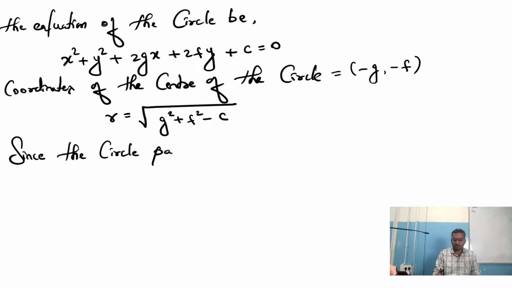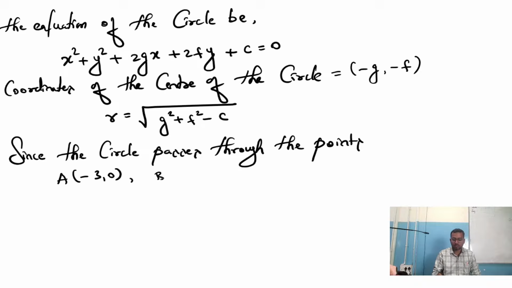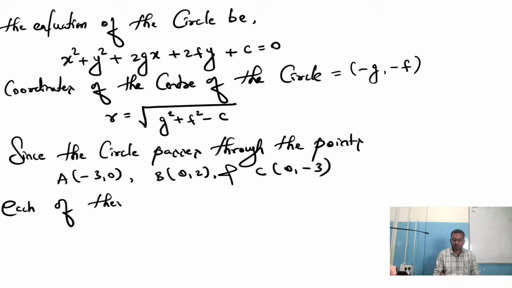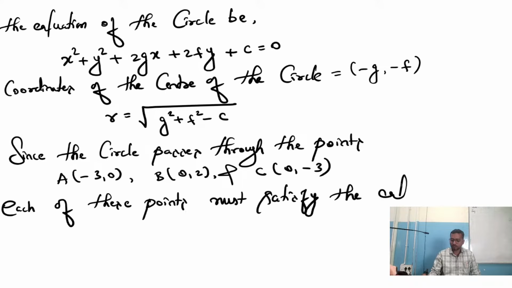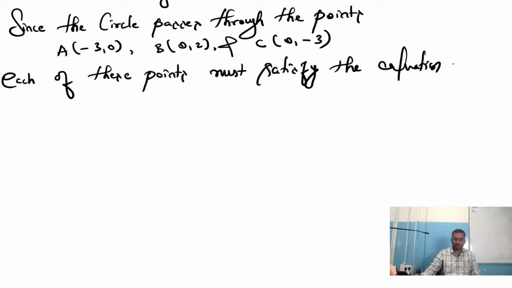Since the circle passes through the points A of minus 3 comma 0, B of 0 comma 2 and C of 0 comma minus 3, each of these points must satisfy the equation of the circle.